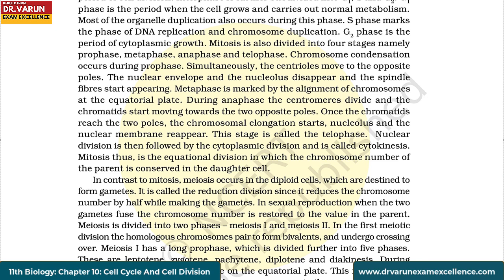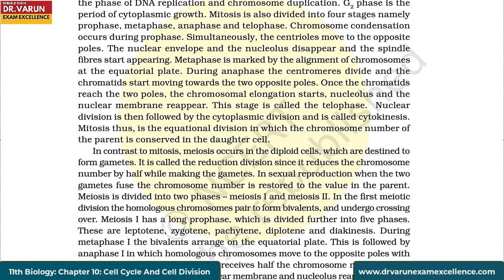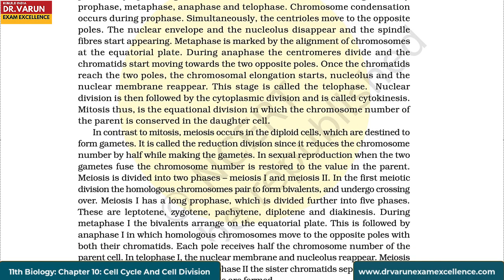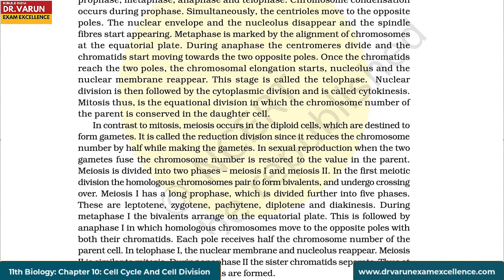Metaphase is marked by the alignment of chromosomes at the equatorial plate. During anaphase, the centromeres divide and the chromatids start moving towards the two opposite poles. Once the chromatids reach the two poles, the chromosomal elongation starts, and the nucleolus and the nuclear membrane reappear. This stage is called the telophase. Nuclear division is then followed by the cytoplasmic division and is called cytokinesis. Mitosis, thus, is the equational division in which the chromosome number of the parent is conserved in the daughter cell.